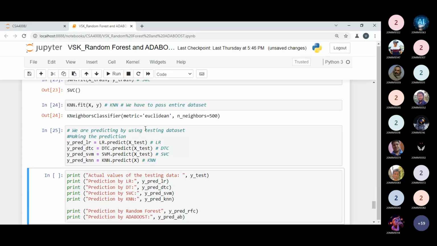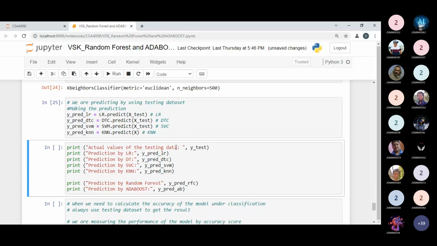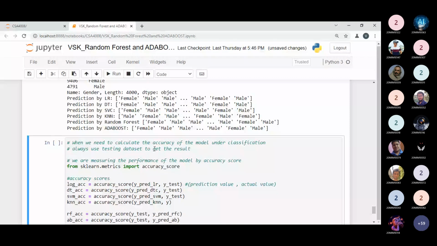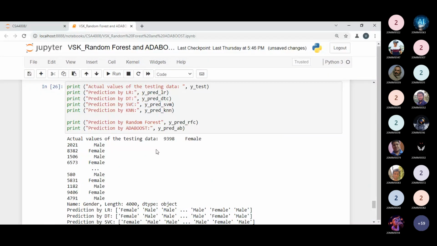So the actual values of the testing data would be y_test, and then the predicted values of LR, predicted values of DTC, predicted values of the support vector machine, and predicted values of KNN. Let me print, and also the predicted values of the random forest and predicted values of AdaBoost. Let me show you what I'm getting. Now you can see the actual values of the testing data set. We got it.